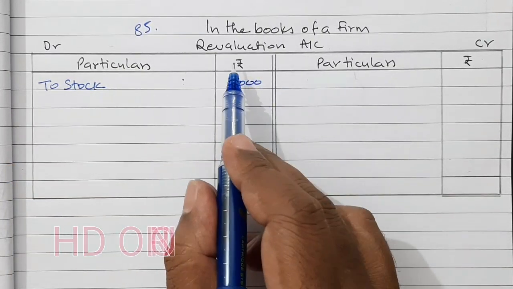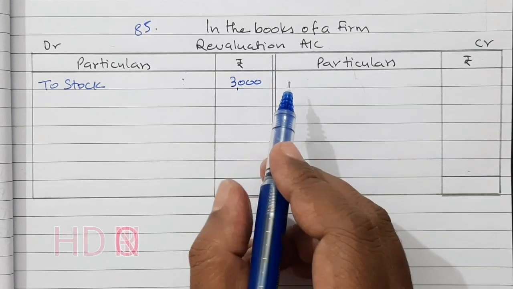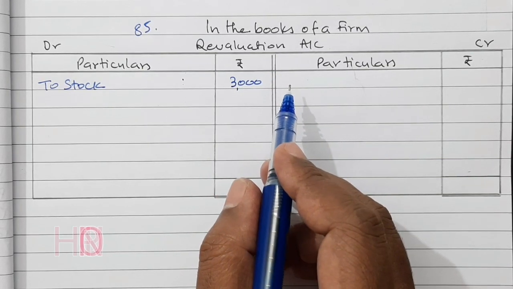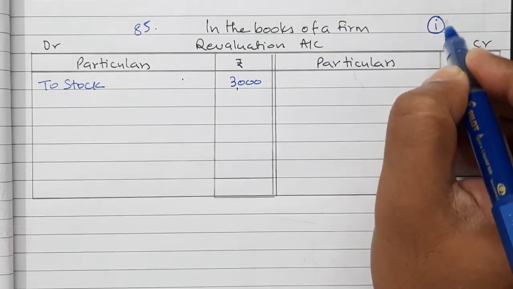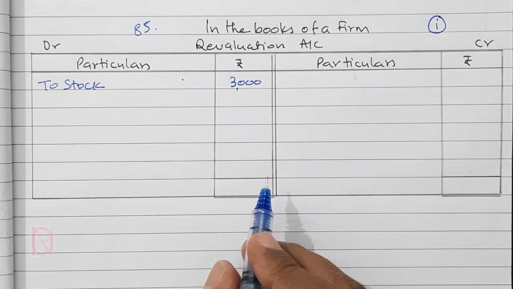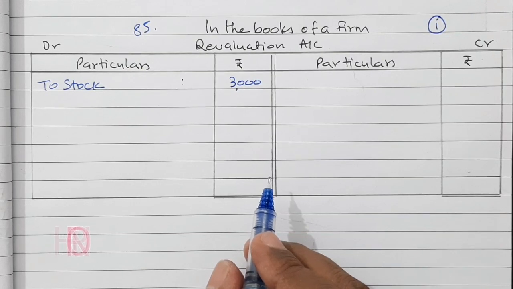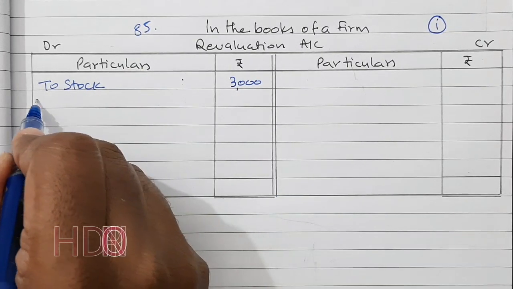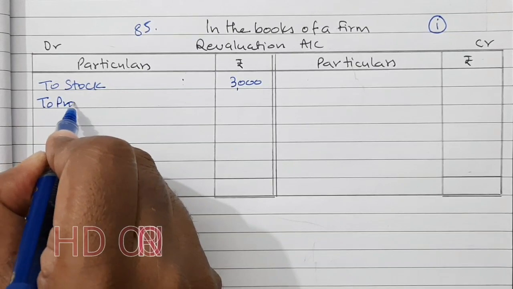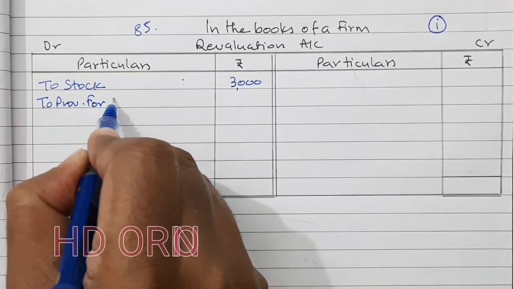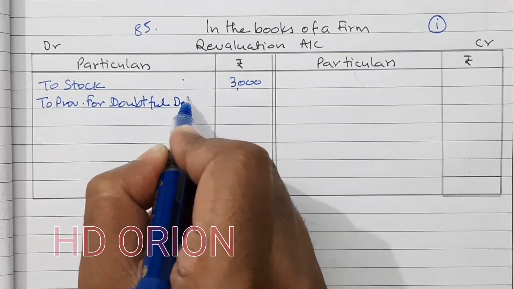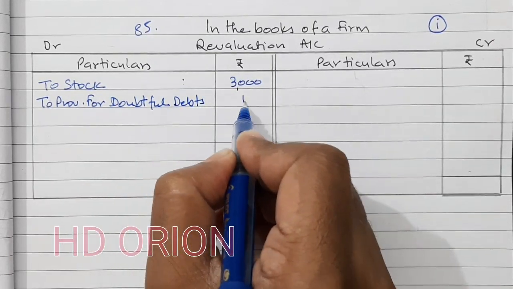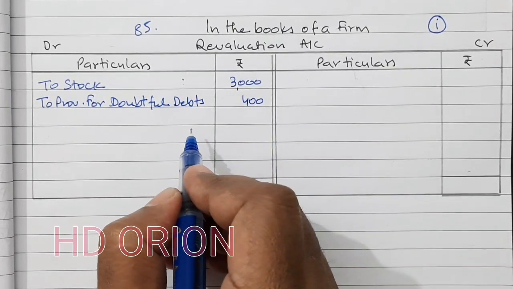Now if you want a full explanation on revaluation account and its journal entries, then I am providing an i button here, so you can click that button and go to my previous video. Now the second point is that provision for doubtful debts. There is an increase of 400 rupees.